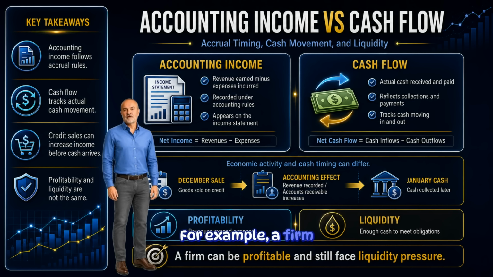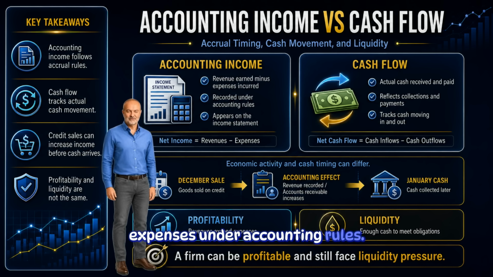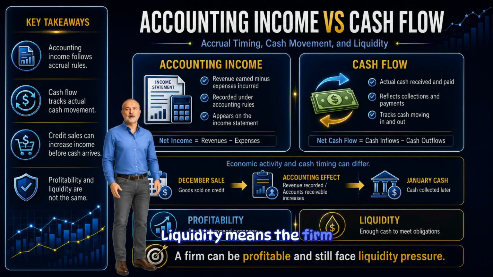For example, a firm may sell goods on credit in December and collect the cash in January. Revenue may be recorded in December, but cash does not arrive until January. So revenue increases, accounts receivable increases, but cash does not increase. This is why profitability and liquidity are not the same. Profitability means revenues exceed expenses under accounting rules. Liquidity means the firm has enough cash or near cash resources to meet obligations when they come due.